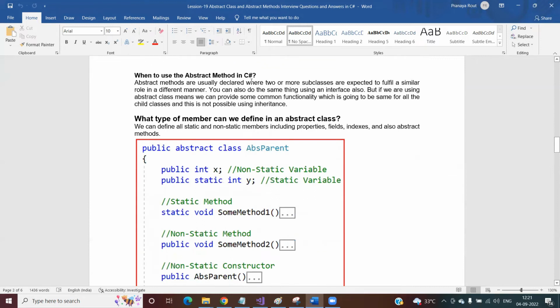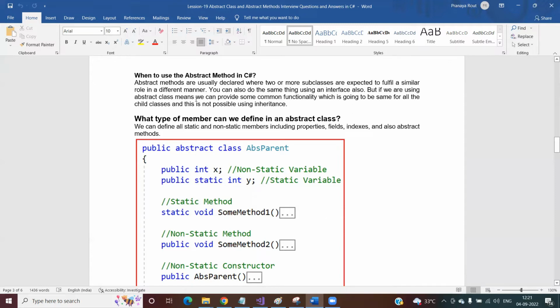Now, when to use abstract method in C#. Abstract methods are usually declared, okay, let us first read the definition, then we'll understand this concept. Abstract methods are usually declared when two or more subclasses are expected to fulfill a similar role in a different manner. You can also do the same thing using interfaces also.